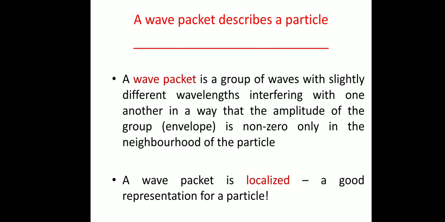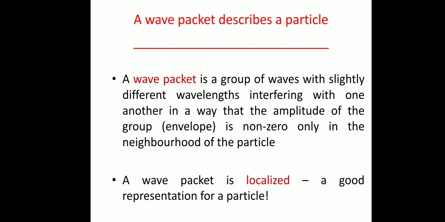What do we mean by a wave packet? A wave packet is a group of waves with slightly different wavelengths interfering with one another in a way that the amplitude of the group, that means the envelope, is non-zero only in the neighborhood of the particle. So if you add different waves having different frequencies, you will get a wave packet.